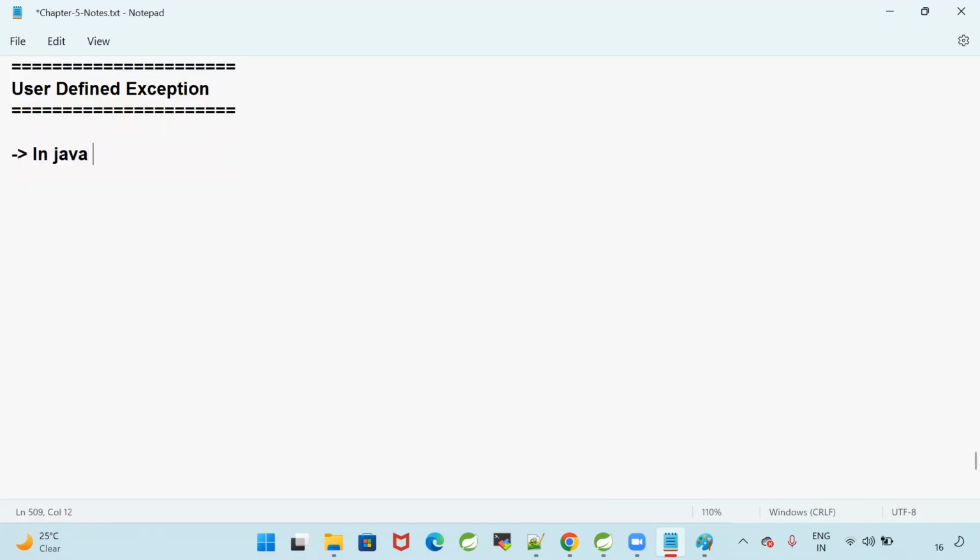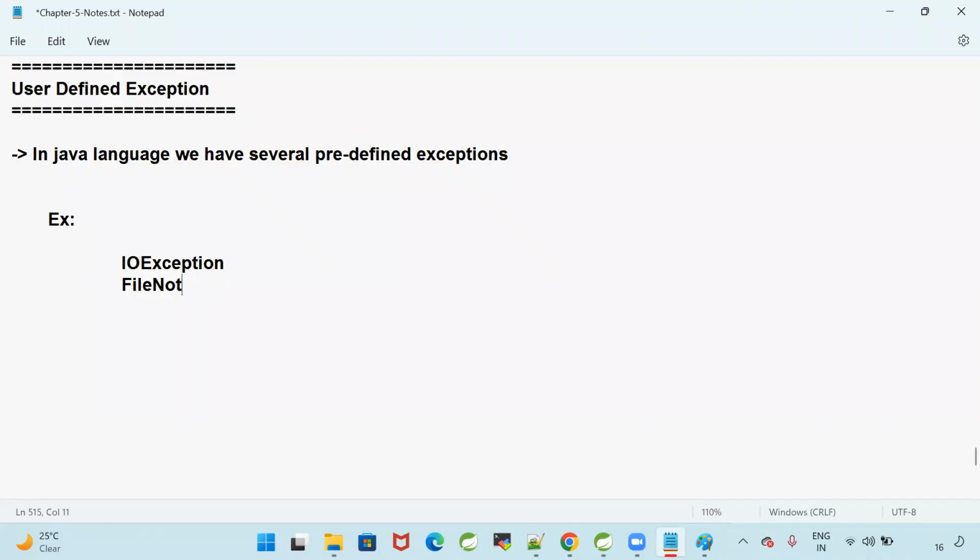In Java language, we have several predefined exceptions. So what are those exceptions? Can you name them? IO exception. Next one, file not found exception. Then we can go for class not found exception, and I can go for SQL exception.